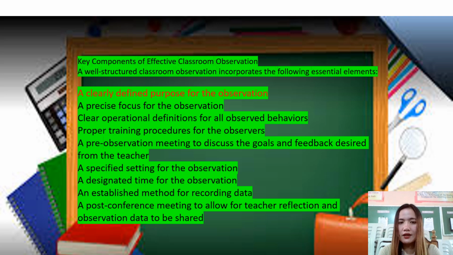What are the key components of effective classroom observation? A well-structured classroom observation incorporates the following essential elements.